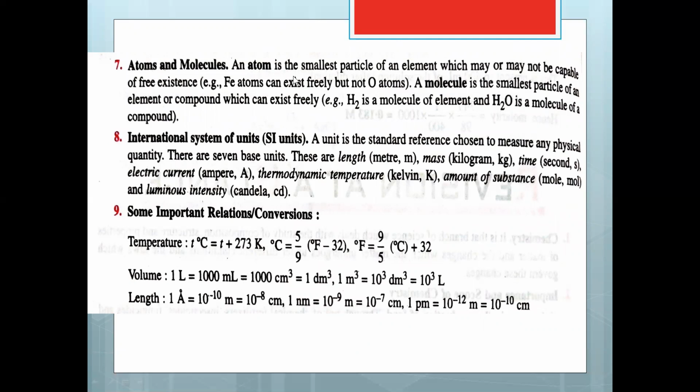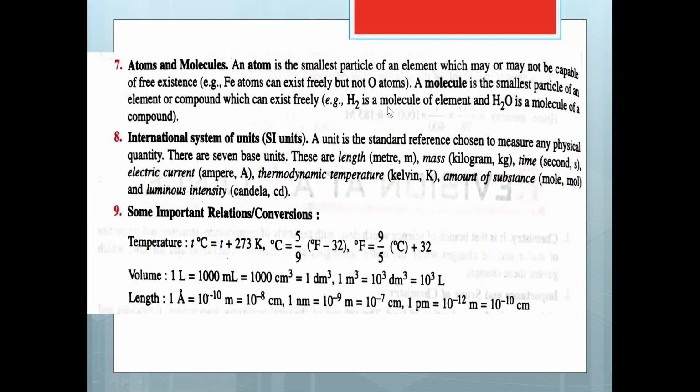And then you should know what is an atom. An atom is the smallest particle of an element which takes part in a chemical reaction, and molecule is the smallest particle of an element or compound which can exist freely. Oxygen atoms, O. Iron atoms, they exist freely but not oxygen atoms. Hydrogen is a molecule of element and water is a molecule of compound.